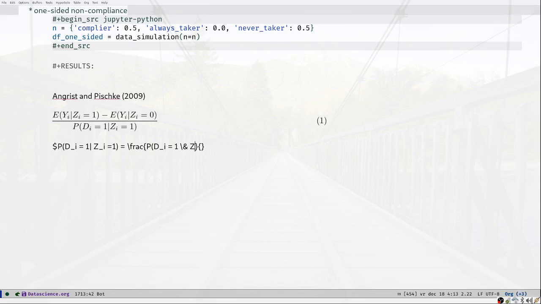and you were invited, so Z_i is equal to 1, divided by the probability that you were invited. So this is the correction term that I need to calculate. It's a conditional probability, the probability that you were trained, conditional on being invited. And you can calculate that conditional probability with Bayes' rule in this way.